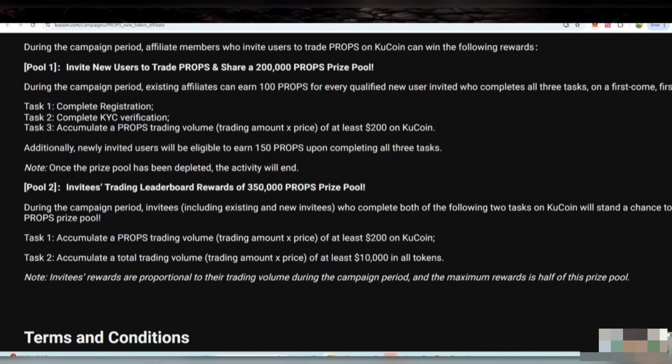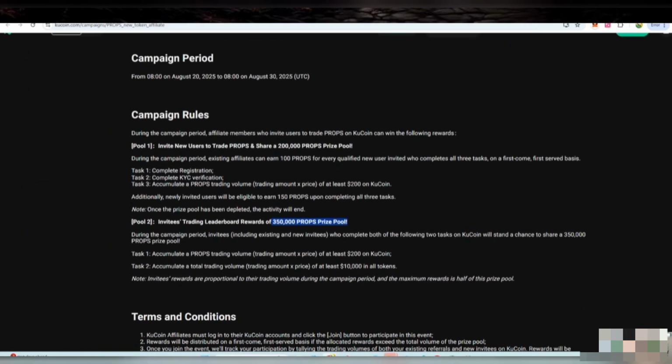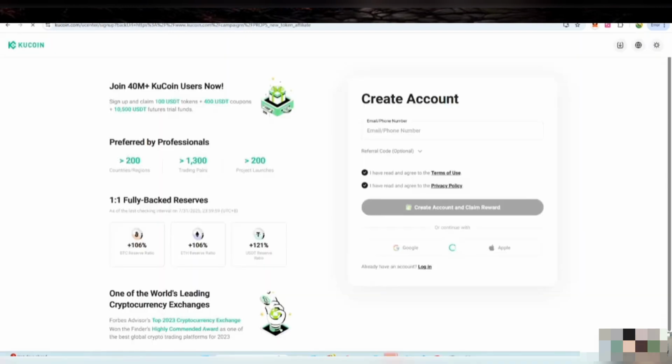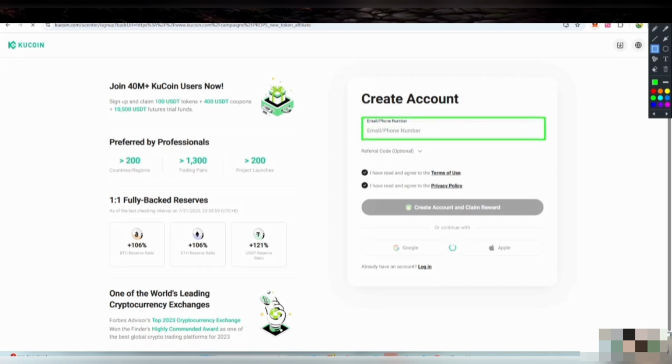There is also a pool where you can start trading. 50,000 props will be given as the trading competition. First of all, you need to stake $200 in the props, and the trading amount will be increased to $10,000 in all tokens. You will also be given a reward here. It is first come, first served.